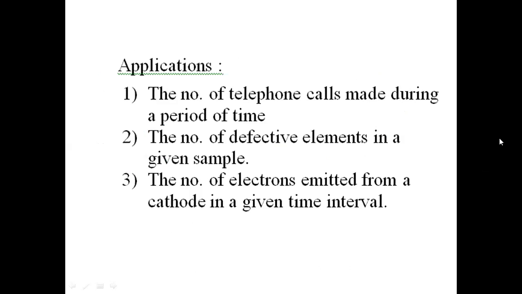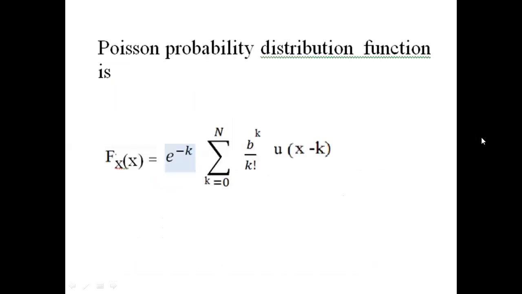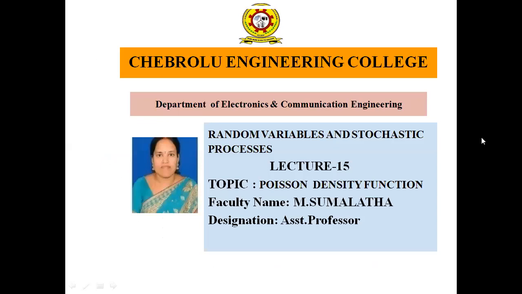In the previous classes, we learned that we first remember the density function formula, and then only can we calculate the distribution function formula. In this way, we take the Poisson's density function.